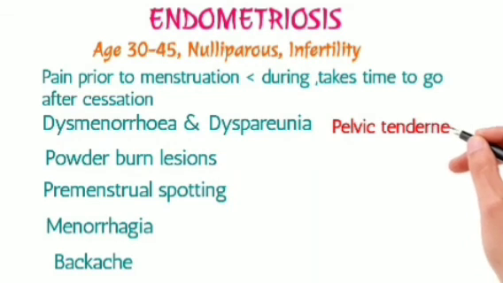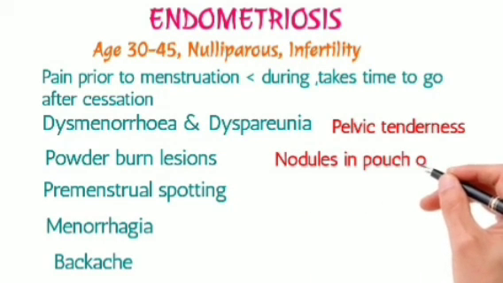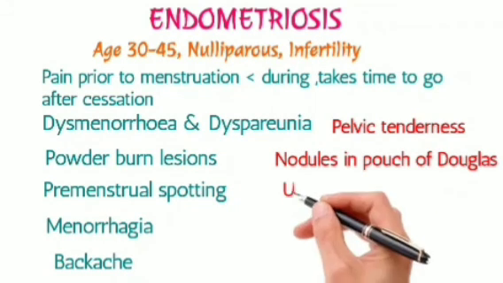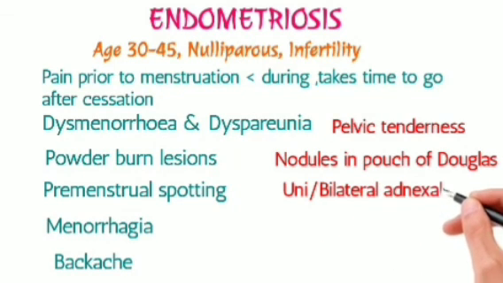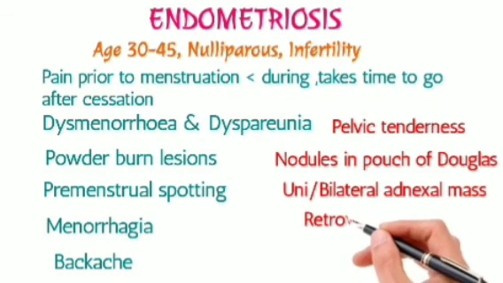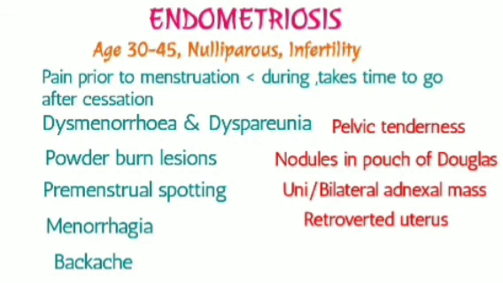There may be pelvic tenderness. There are nodules in the pouch of Douglas. There may be uni or bilateral adnexal mass, retroverted uterus, and the last one is the serum marker CA125.